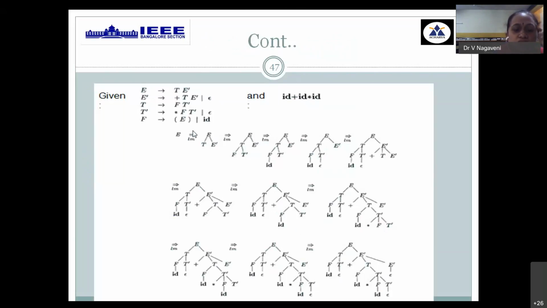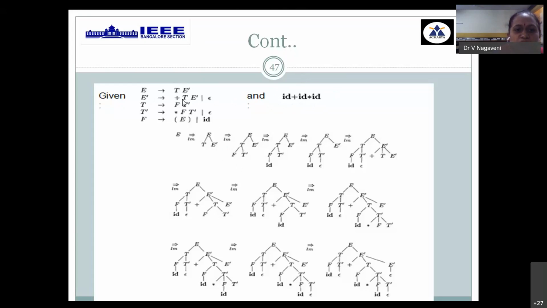Example. Your arithmetic expression grammar, after removing ambiguity and the left recursion problem, is this modified one. Now we need to create a parse tree using the top-down approach for the string id plus id star id. How do you obtain that? In your grammar, from E you have T dash, only one option. Then you have two options, but I want plus. So I'm using this.